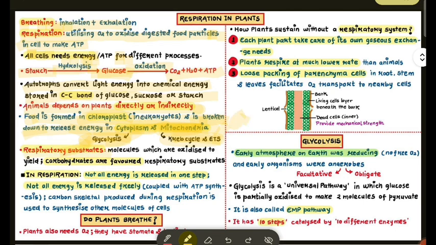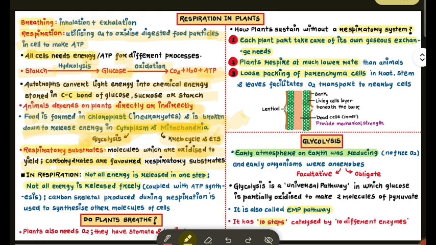A respiratory substrate is a molecule which is oxidized to yield energy. Carbohydrates are the favored respiratory substrate.